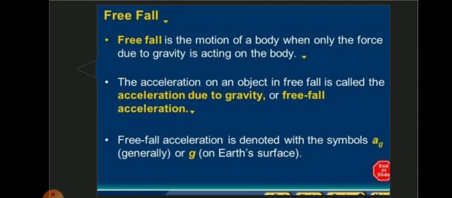So the condition for free fall is a is equal to g. When a is equal to g, R becomes 0. This is the condition for free fall. Free fall is the motion of a body when only the force due to gravity is acting on the body. The acceleration of an object in free fall is called the acceleration due to gravity or free fall acceleration. Free fall acceleration is denoted with the symbol a g or g.